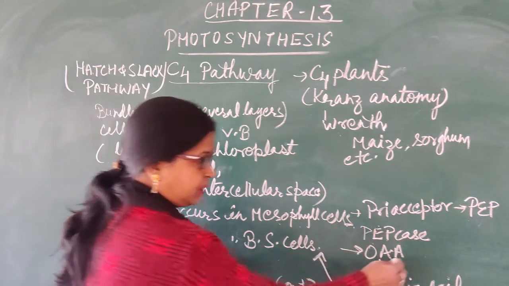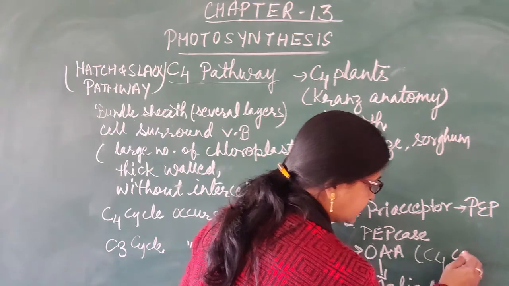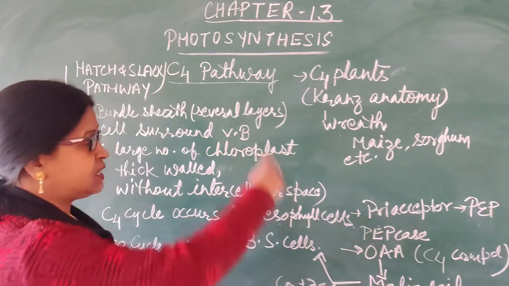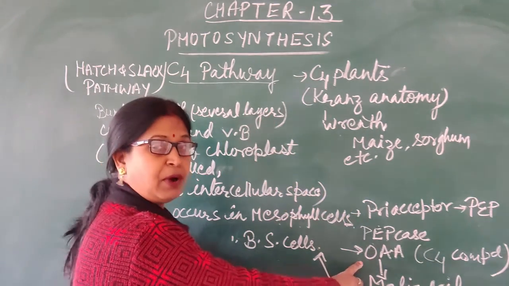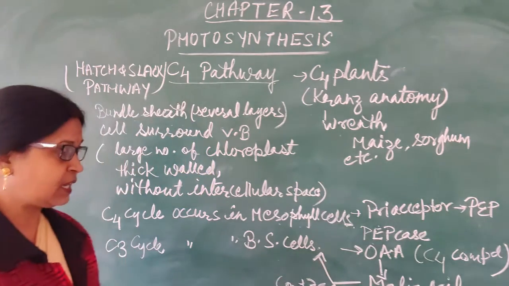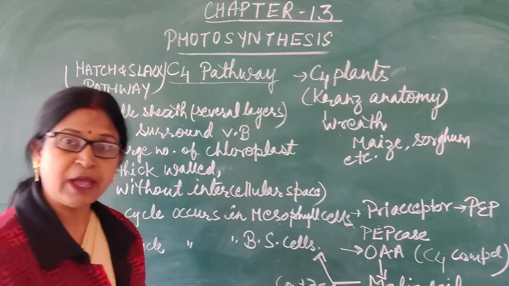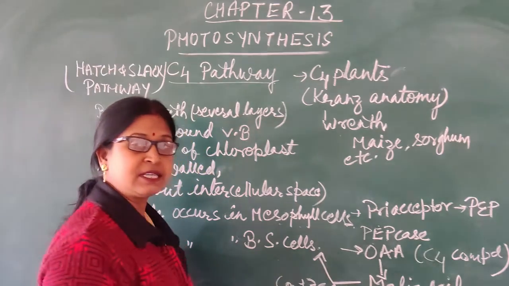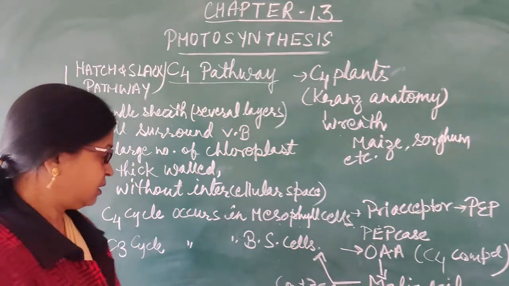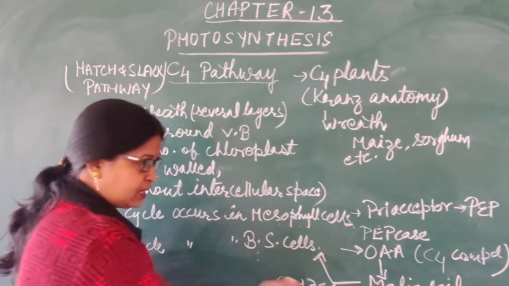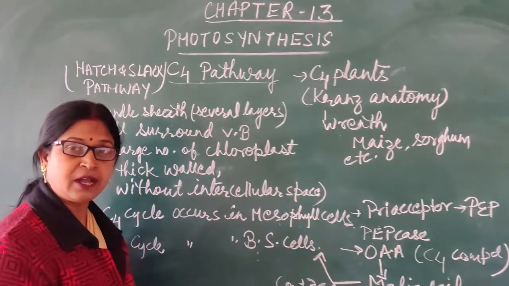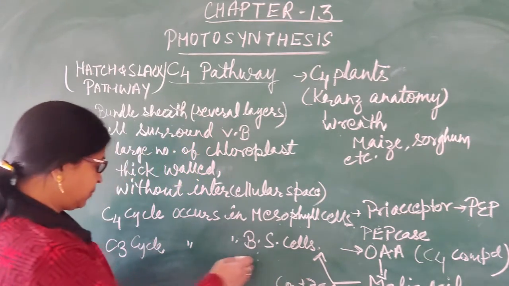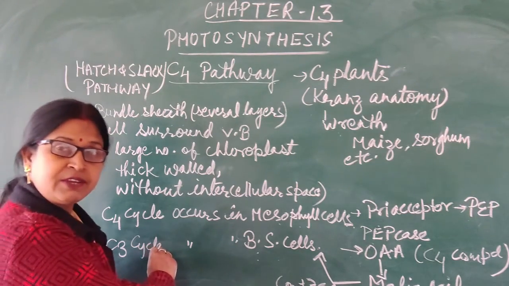The first stable compound is a C4 compound, that is a 4 carbon compound, and hence this phenomenon is known as the C4 cycle. The 4 carbon compound is oxaloacetic acid in the mesophyll cell, and then it will be converted into malic acid, which is also a 4 carbon compound. Then this malic acid will be transported to the bundle sheath cell. In the bundle sheath cell, this malic acid will be broken down into carbon dioxide and a 3 carbon compound, which will now undergo the process of the C3 cycle, that is Calvin cycle.